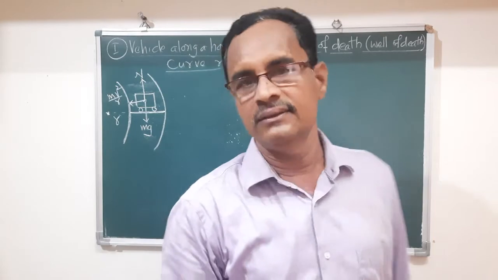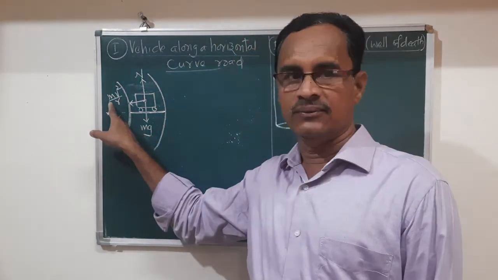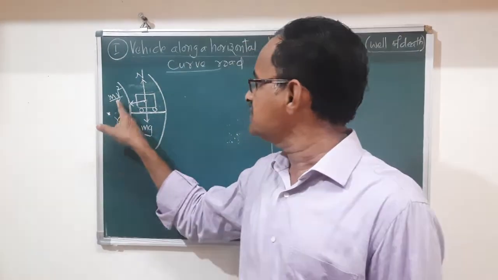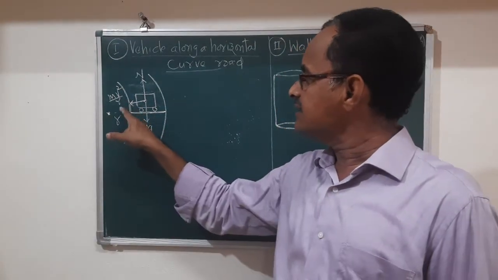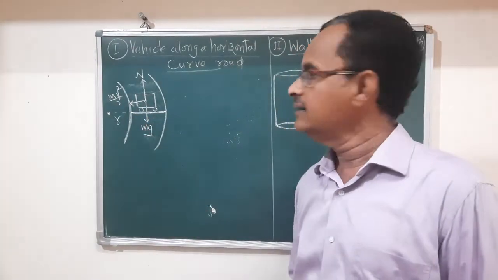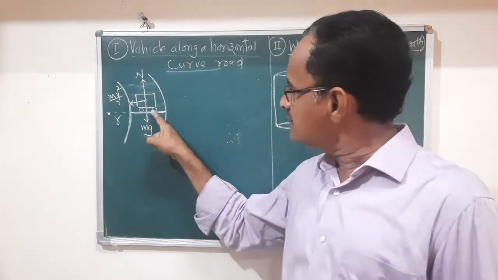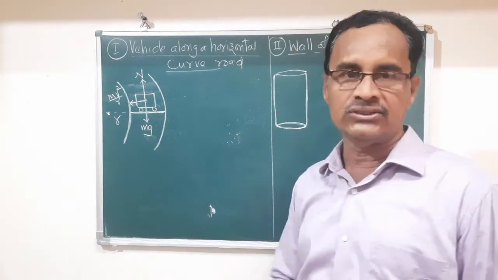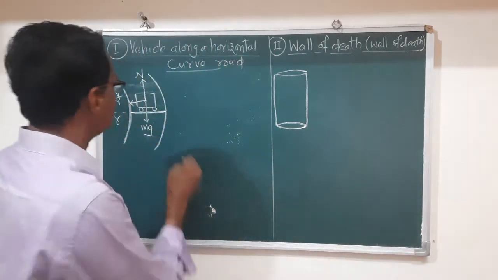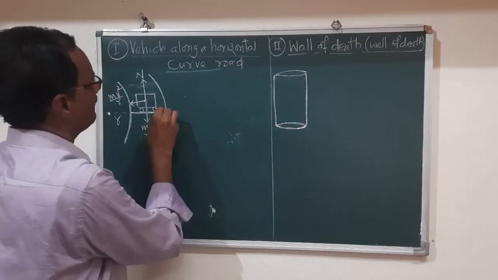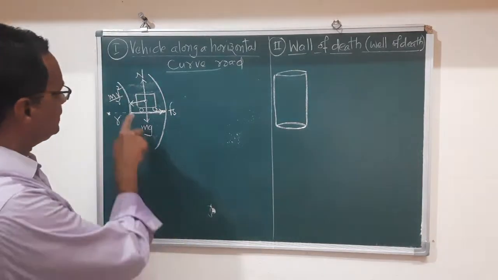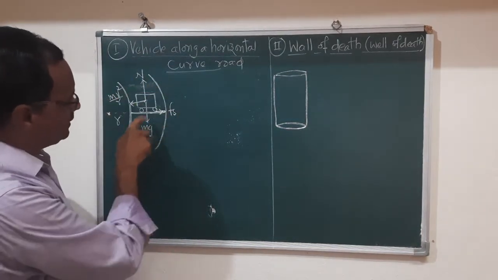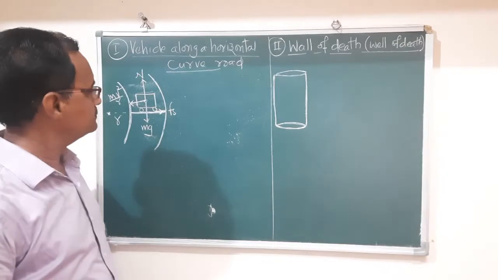Again, we know that this centripetal force is a real force. It is due to some interactions, and here the centripetal force is provided by the interaction between the road surface and the tires of the vehicle, and that is the frictional force, that is Fs. In this way, these forces are acting on the vehicle.